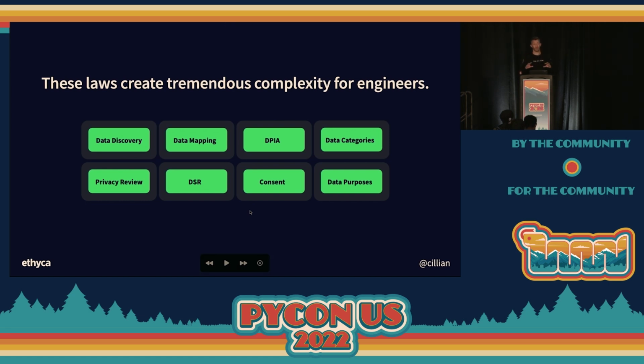These are some of the acronyms and sort of definitions that exist in the world of privacy, right? They're pretty complicated. Anyone here know what a DPIA is? You don't have to answer, but they're examples, right? That's a data protection impact assessment. What it really means in plain English is a privacy review. Evaluate the risk of the code that we're writing to make sure that we don't compromise the human rights of the individual's data in the system, right? So lots of these complex concepts for engineers.